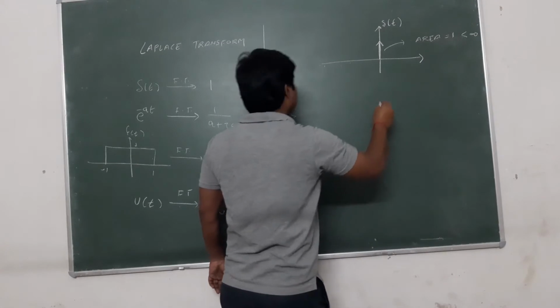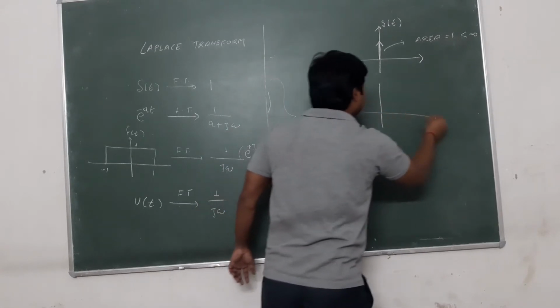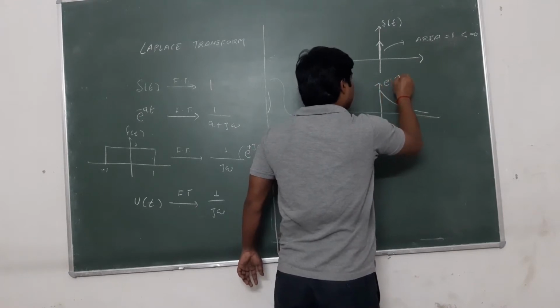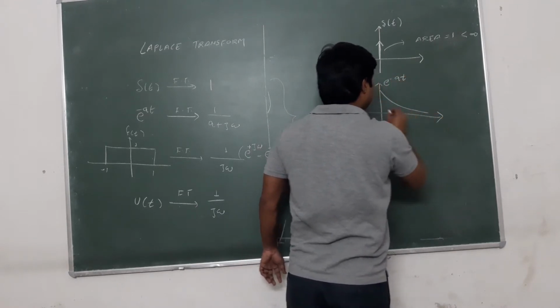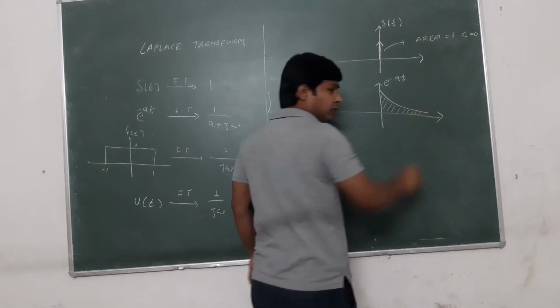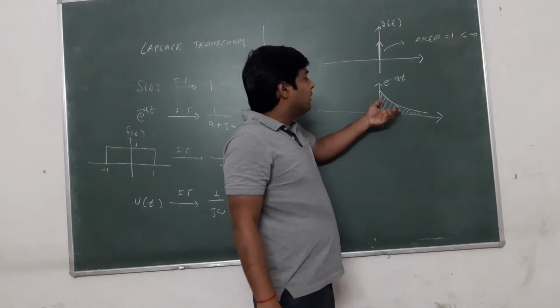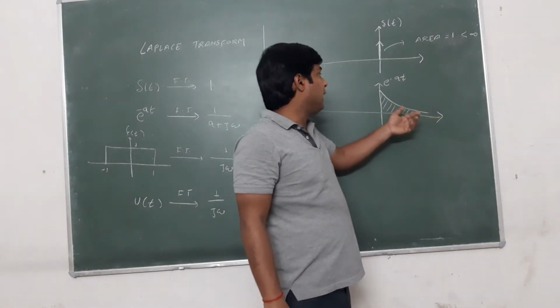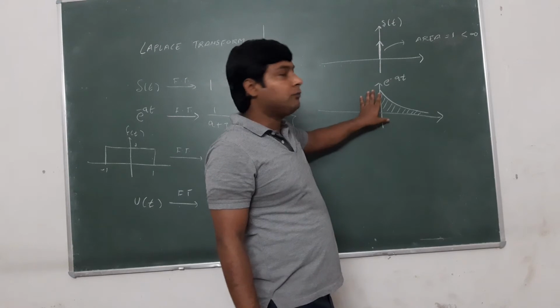Dirichlet condition: e to the power minus a t. Its area is also finite, because this signal is decreasing with respect to time, and as t goes to infinity its amplitude becomes 0.